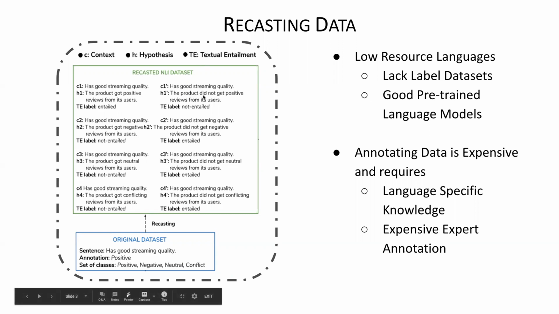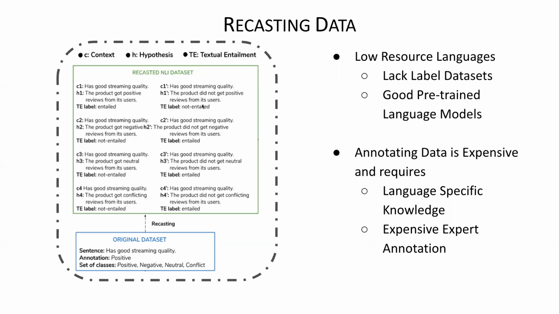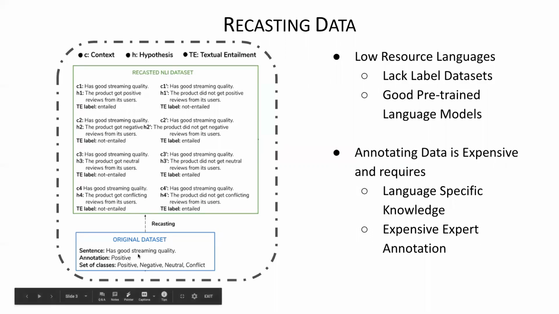Has good streaming quality. The product did not get positive reviews. This is the negation of H1, and you can see this is not entail because the product actually got positive reviews. Similarly, has good streaming quality. The product got neutral reviews from the user. This is not entail because the product actually got positive reviews. I mean, the product did not get neutral reviews, this is entail because we know that the product got positive reviews.